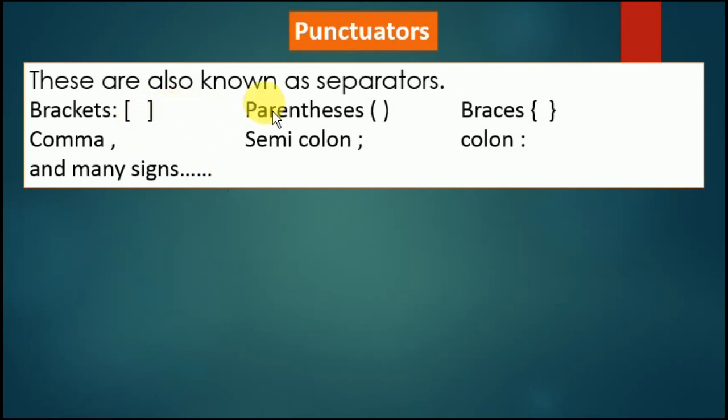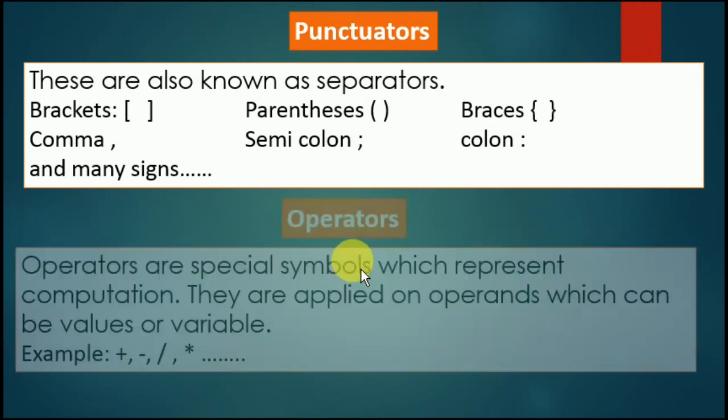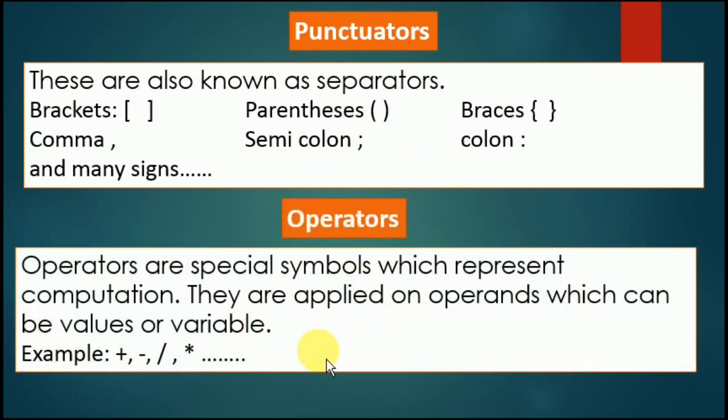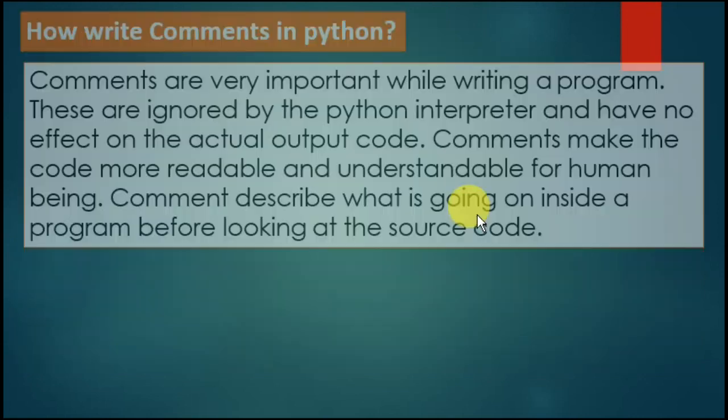Punctuators. These are also known as separators. Brackets, parentheses, braces, comma, semicolon, colon, and many other signs are part of the punctuators. Slowly, when we start programming in Python, we will use these signs also, so you will understand the working of the separators also. Then the next one is operators. There are many operators. Some of the operators I have shown here. You know: plus, minus, divide, multiply. These are the arithmetic operators. There are many other operators also. We will discuss that afterwards, how we are going to use those operators.